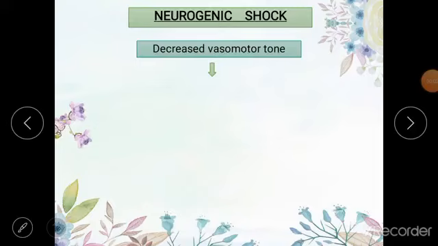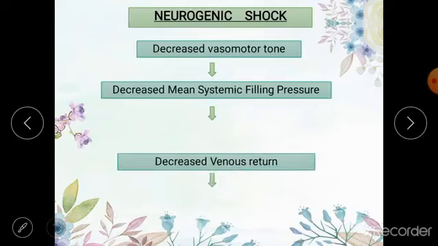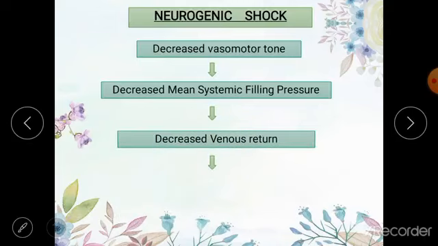So what happens is whenever there is decreased vasomotor tone, either due to general anesthesia or spinal anesthesia, when these drugs affect the vasomotor center and it loses its ability to maintain the vasomotor tone, or there is brain damage due to any kind of accidents or road traffic accident, the vasomotor tone is going to decrease. When the vasomotor tone is decreased, there is going to be reduced mean systemic filling pressure. As I told you, mean systemic filling pressure depends upon vasomotor tone and blood volume. So when the mean systemic filling pressure reduces, the venous return is going to reduce.